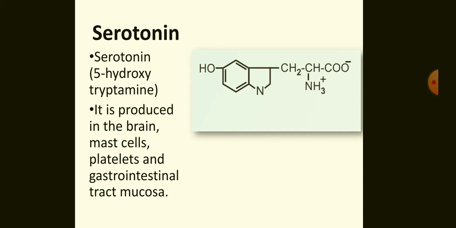So we have discussed two pathways. The other pathway is called the serotonin pathway. Serotonin, that is 5-hydroxytryptamine, is produced in the brain, mast cells, platelets, and gastrointestinal tract mucosa.